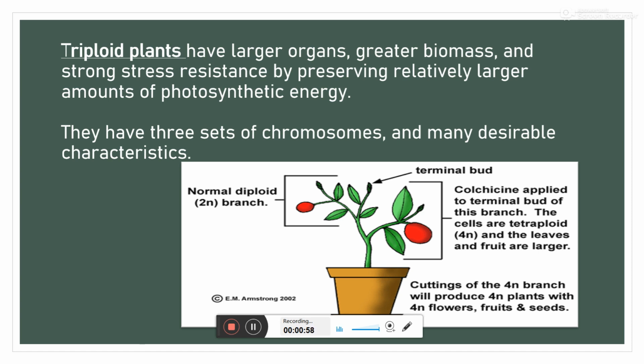They also have greater biomass, are highly resistant to stressful conditions, and have a large amount of photosynthetic energy. A normal diploid plant is differentiated from a triploid plant by its structure, like large organs including large leaves, fruits, flowers, etc. And these plants have three sets of chromosomes. That is the main thing in triploid plants.